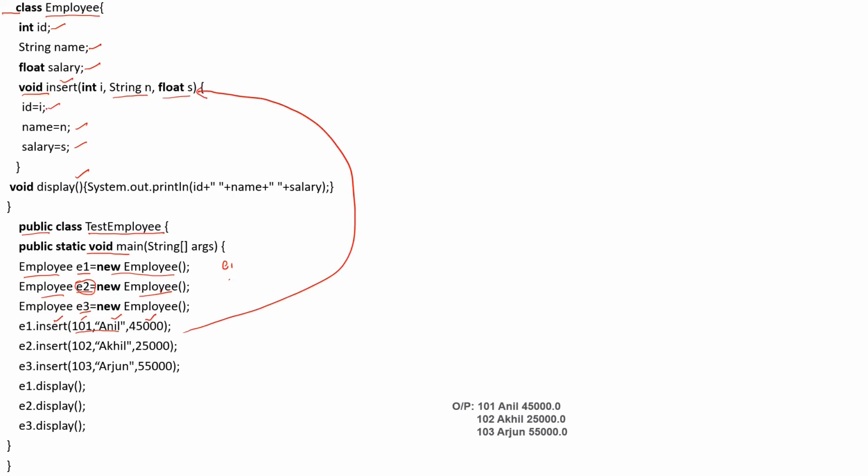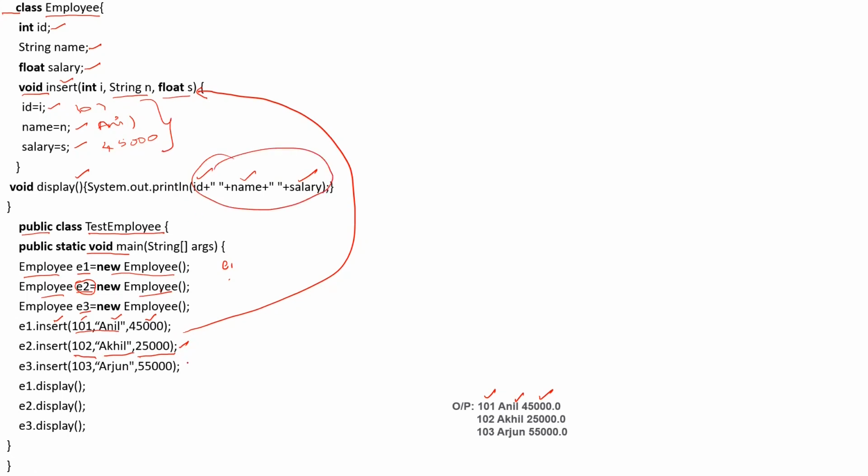So now ID is 101, name is Anil, and salary is 45,000. Then it is going to display the ID, name, as well as salary. So first the ID, name, and salary are displayed. Is the point clear? Now the same with e2. The second time, I'm calling the function again with different parameters, 102, Akil, and 25,000. Again it goes to this point, right? And it is going to assign them and print all these 3 values again.